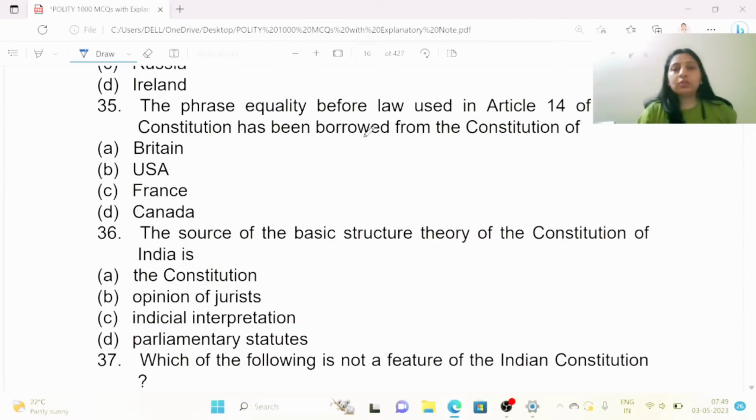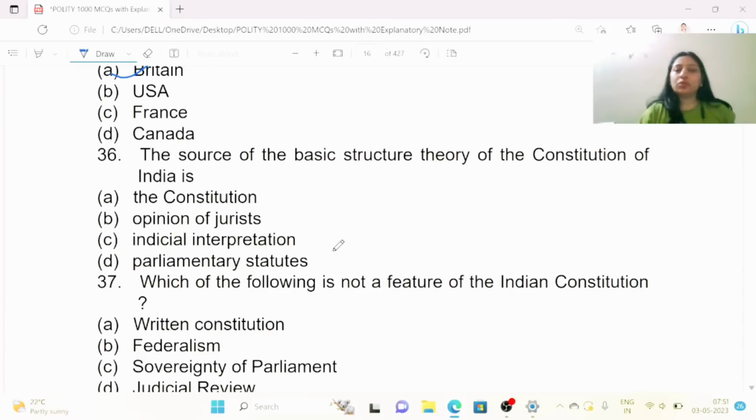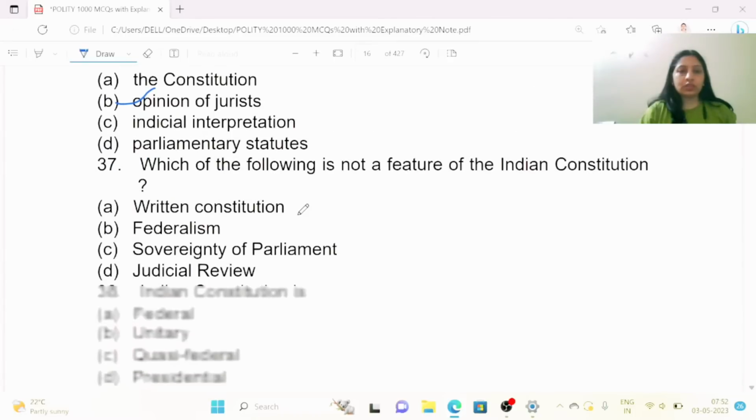The phrase equality before law used in Article 14 of Indian Constitution has been borrowed from the Constitution of. Options are Britain, USA, France, Canada. So right answer is Britain. So next question is, the source of the basic structure theory of the Constitution of India is. Options are the Constitution, opinion of jurist, initial interpretation, parliamentary statutes. So right answer is B, opinion of jurist.